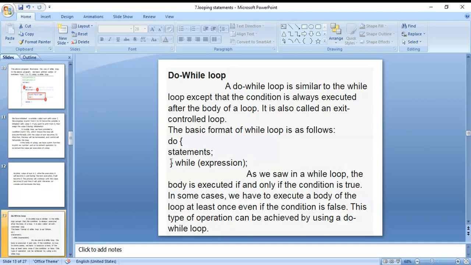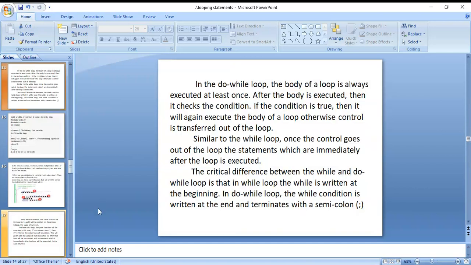Suppose here the condition is true. Then it again executes the do statement block and again tests the condition. The process is repeated in the do while loop. The body of the loop is always executed at least once. After the body is executed, it checks the condition. If the condition is true, then it will again execute the body of the loop. Otherwise, control is transferred out of the loop. Similar to the while loop, once the control goes out of the loop, the statements which are immediately after the loop are executed.